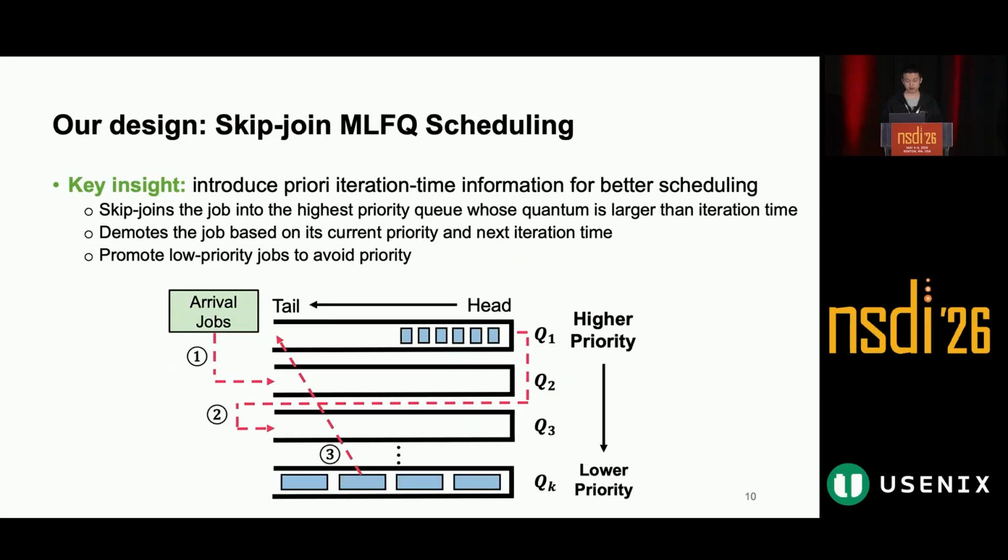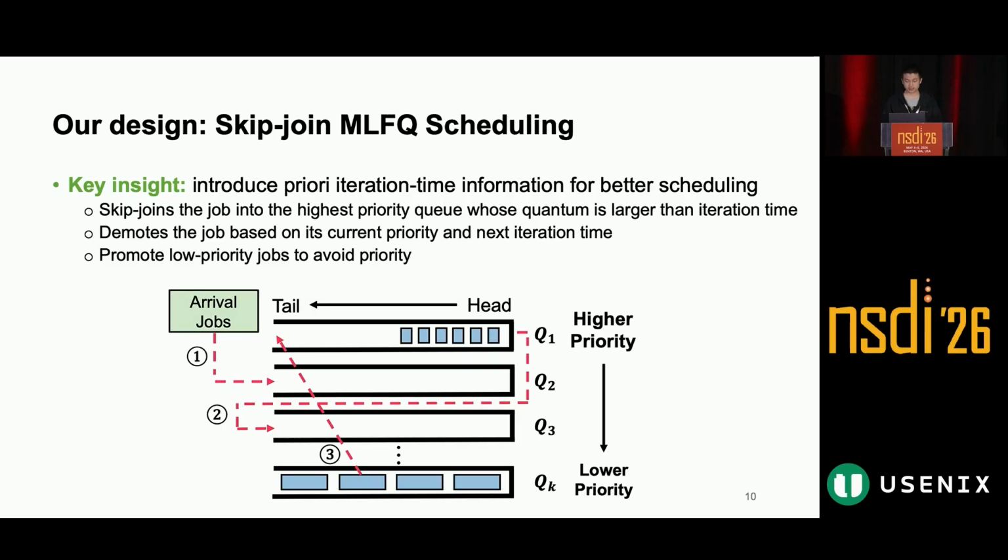To solve this problem, FastServe proposed skip-join MLFQ. A key insight is that LLM inference is not completely information-agnostic. Although the output length is unknown, the input length is known. Since the input length can determine the prefill time, we can estimate the first iteration time using lightweight profiling.